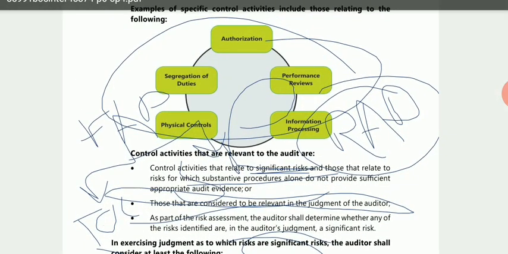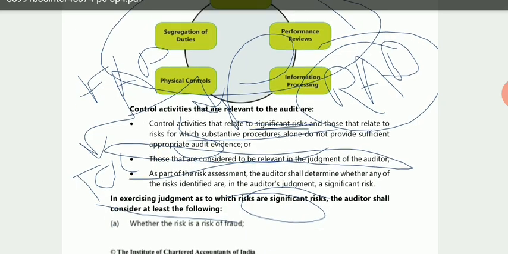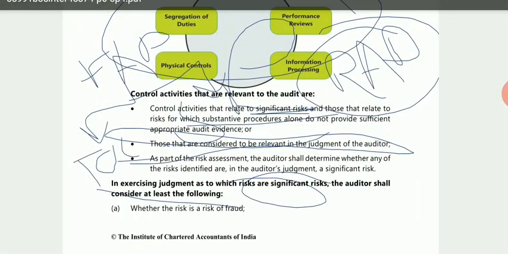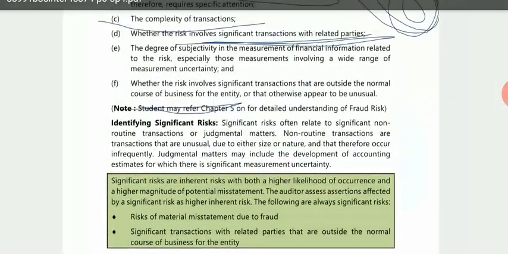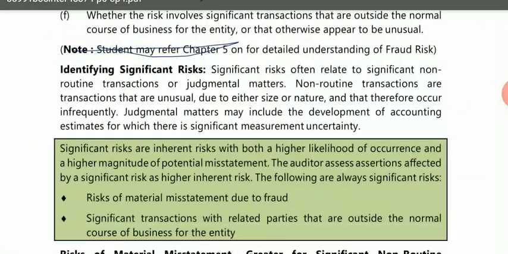The second point they have given is those that are relevant in the judgment of the auditor. So how will he check whether it is relevant or not? He should consider at least the following. Now they are saying how you will identify which risk is more significant and which risk is less significant. So significant risks often relate to significant non-routine transactions and judgmental matters.